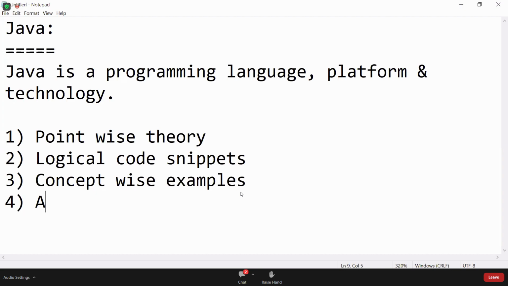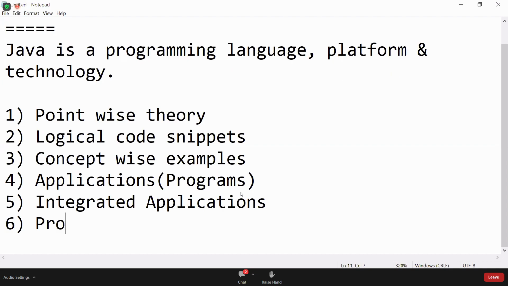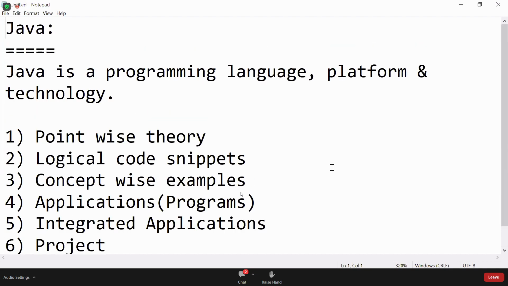Fourth one, applications, nothing but programs. Fifth one, integrated applications. Sixth one, project. This is the way you have to learn Java. Point-wise theory, logical code snippets, concept-wise examples, applications, integrated applications, project.